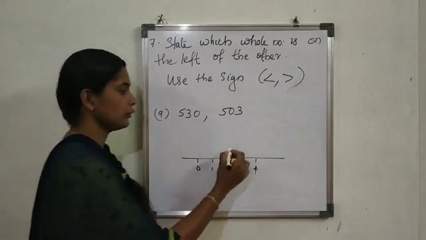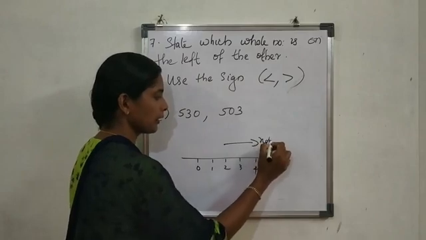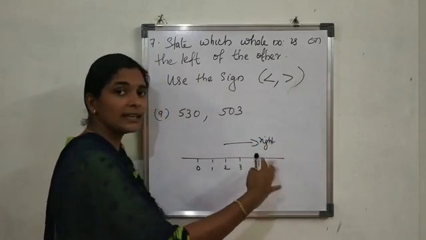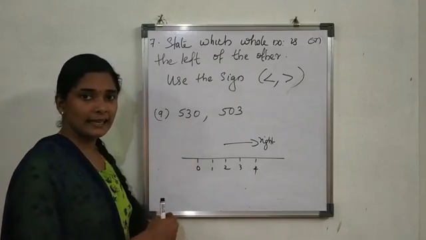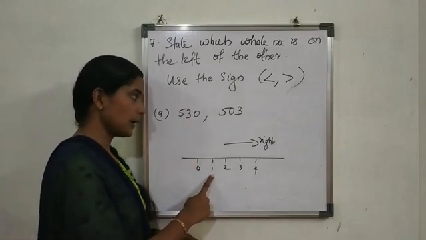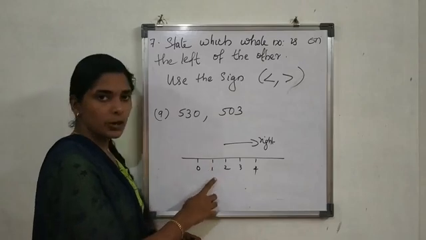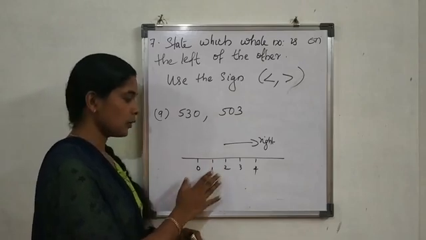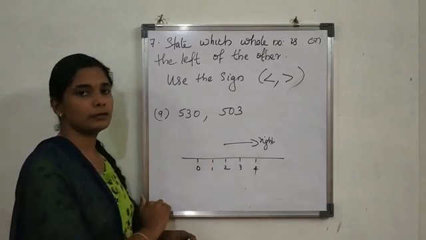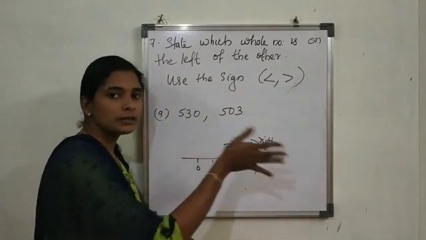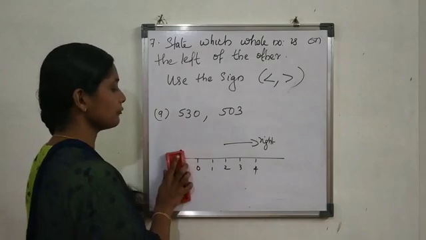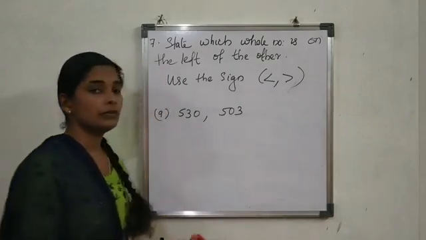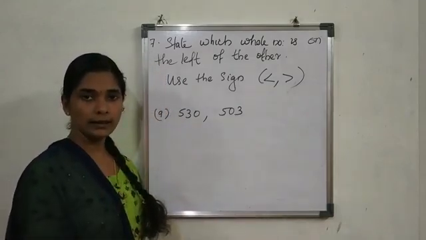When we are moving to the right side, the value of the digits is increasing. Therefore, when we move to the left side, the value is decreasing. That means the smallest value is the smallest digit. The smallest digit is on the left side and the greatest one is on the right side. So for finding which one is on the left, we have to find which one is the smallest number.